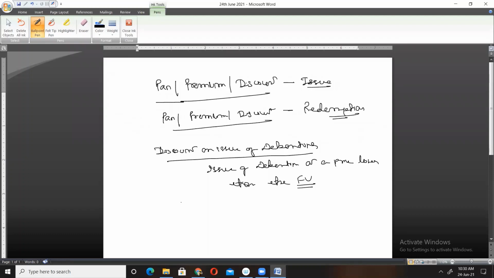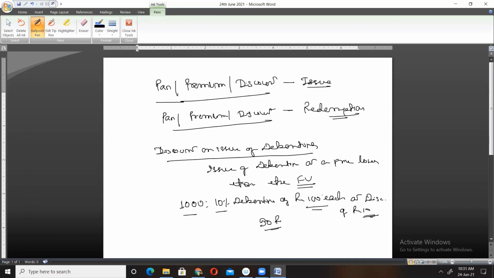Say for example, a company issued 1000 10% debentures of ₹100 each at a discount of ₹10. It means the debentures will be issued at ₹90, isn't it?